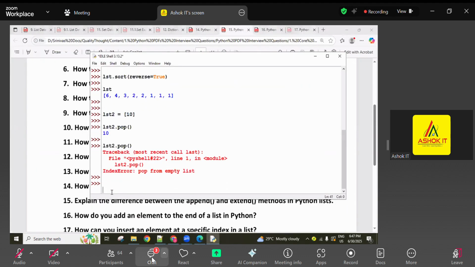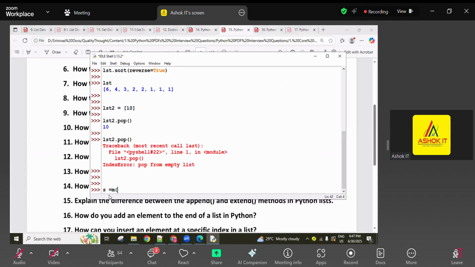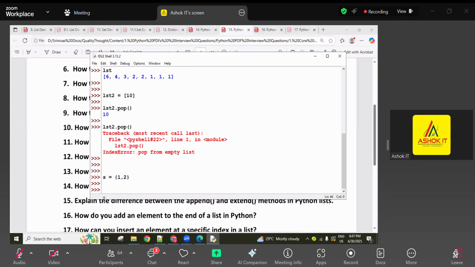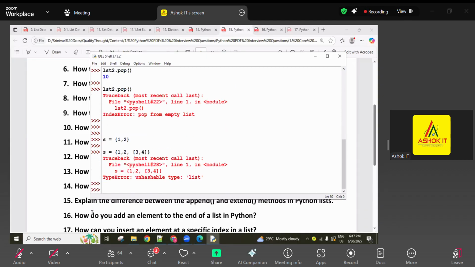Is the type error really returned or not? Check it practically, guys, if you want. So a set we can create like this: 1 comma 2. Now here is the list, 3 comma 4. The list is mutable, that's why it is not allowed, and the type error, unhashable type list, comes like that.